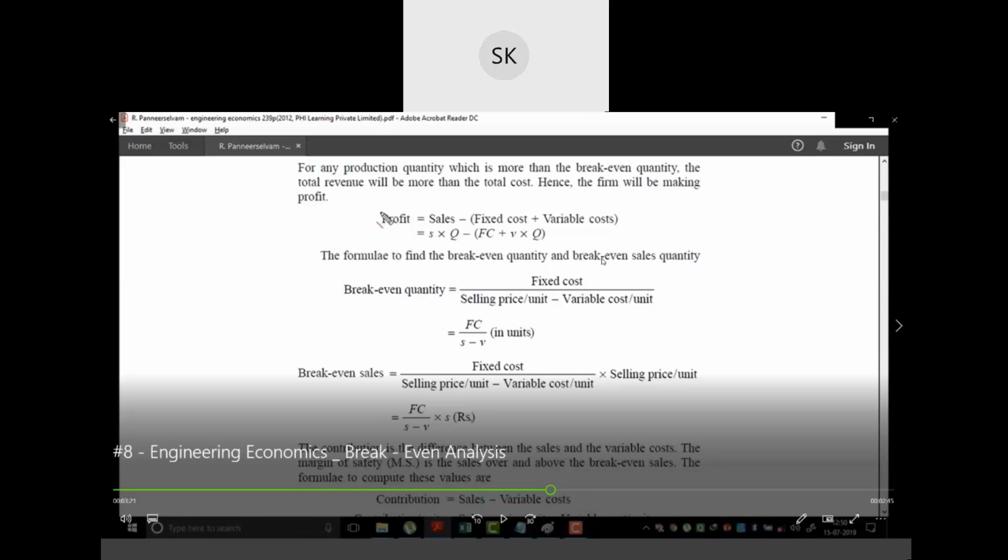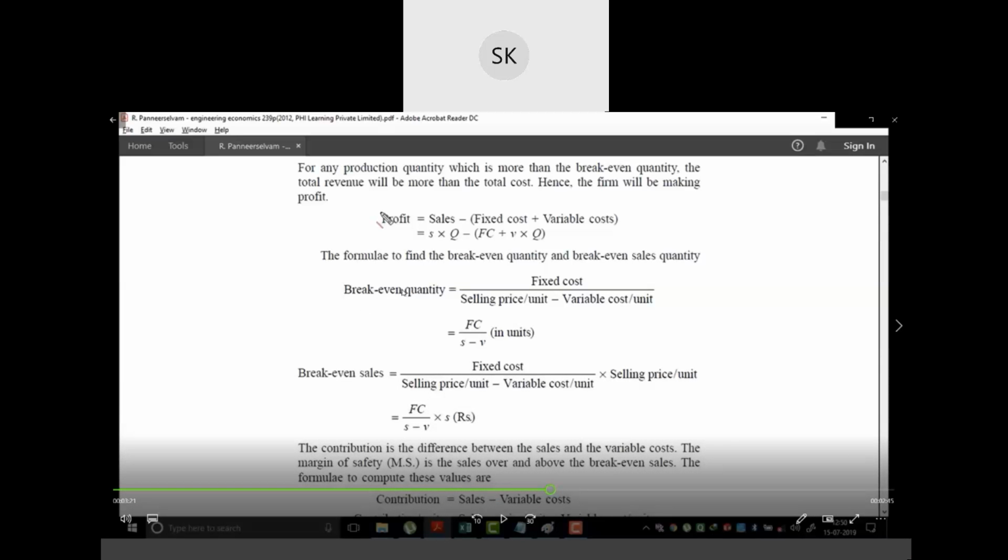Now these are the formulas to find the break-even quantity and break-even sales. What is the break-even quantity? It means how much quantity you should produce to make a profit, and how much the sales should be when you can make a profit. So the break-even quantity is fixed cost divided by selling price per unit minus variable cost per unit. Break-even sales is fixed cost divided by selling price per unit minus variable cost, into selling price.